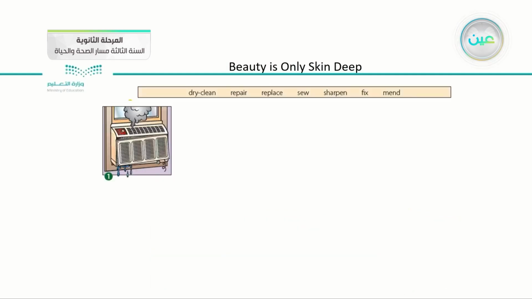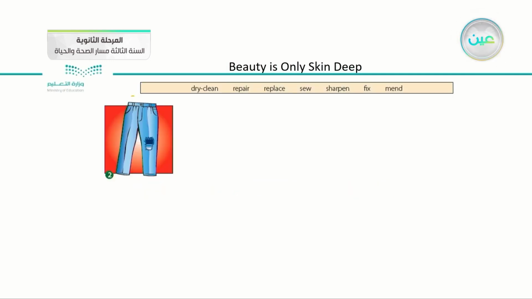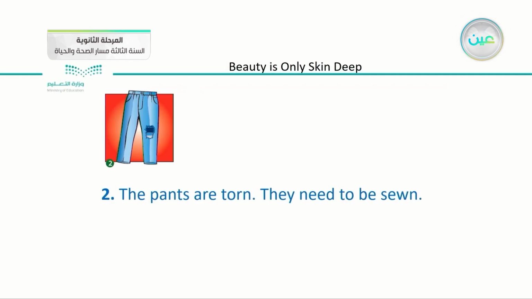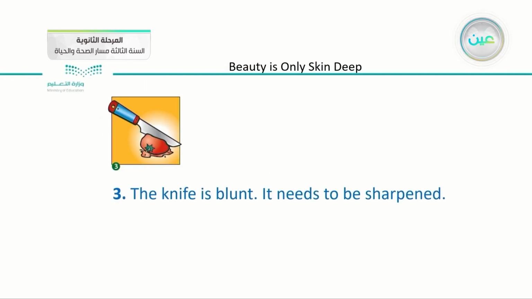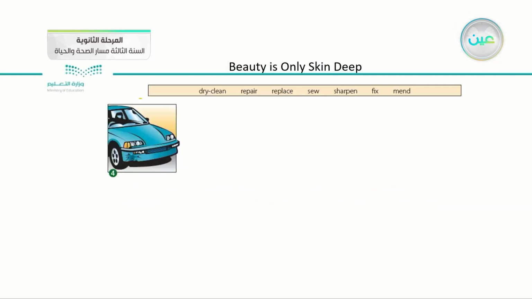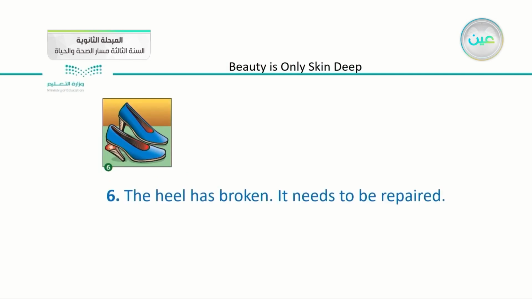For example, the first one, we said that the heater is broken, it needs to be repaired or fixed. In the second picture, we have a pant that is torn, so it needs to be sewn. After that, we have a knife and tomato. The knife is blunt, it needs to be sharpened, and we did the same with the rest of the pictures.